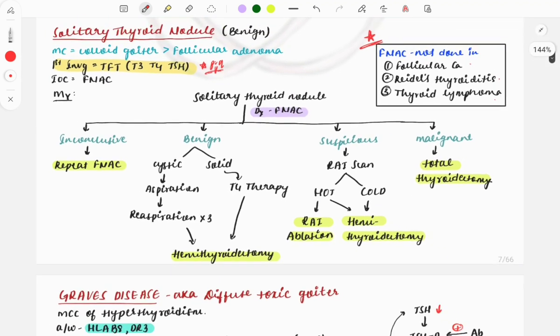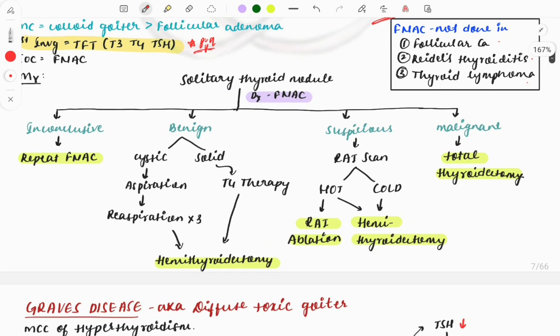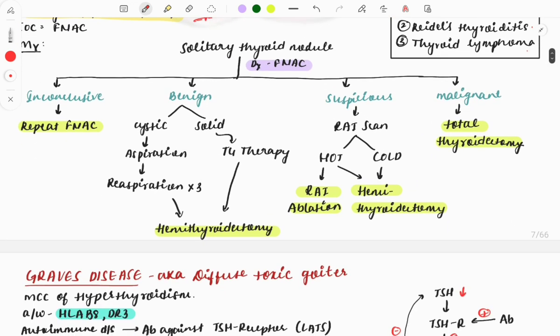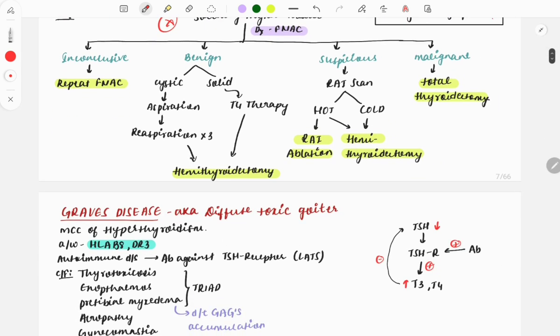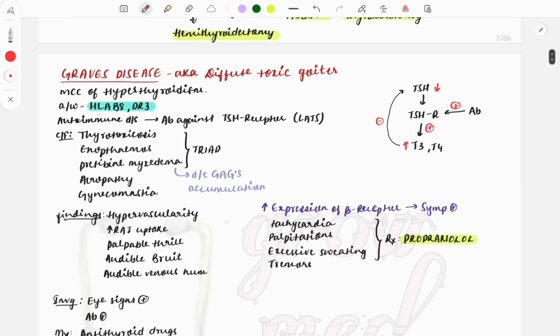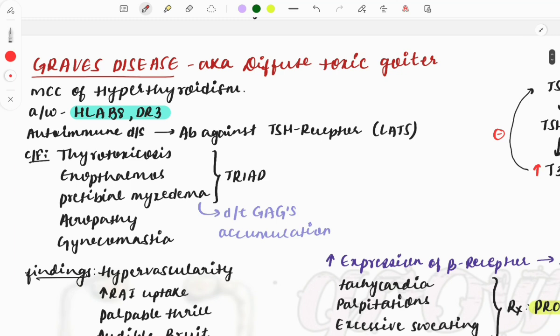Okay, so this is the chart showing how you will be reaching towards the treatment of solitary thyroid nodule. So first you will do the FNAC. Based on the report you will be finalizing what treatment you need to do. Not that important for the FMGE. So if you have time and if you have read about it, well and good, but this is not that much important. Then Graves' disease, which is also known as diffuse toxic goiter.